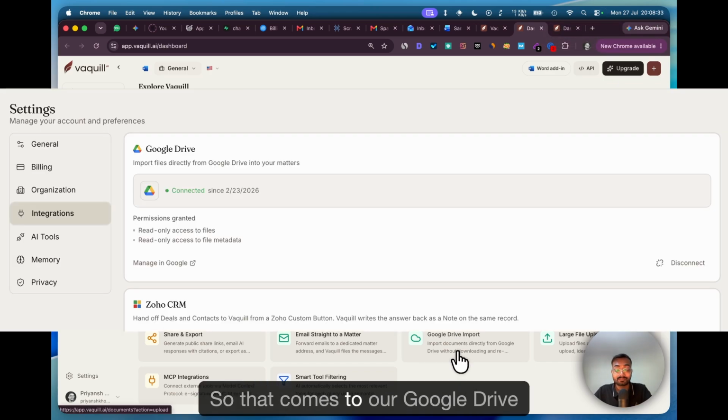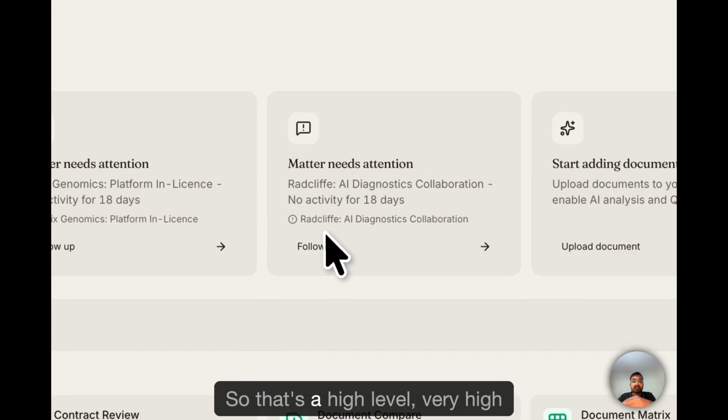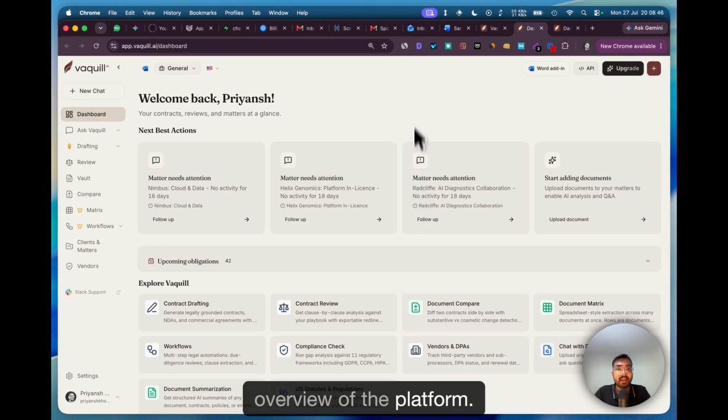That brings us to our Google Drive support. For larger file uploads, we support up to 2 GB of data. Then MCP integration. So that's a very high level overview of the platform.